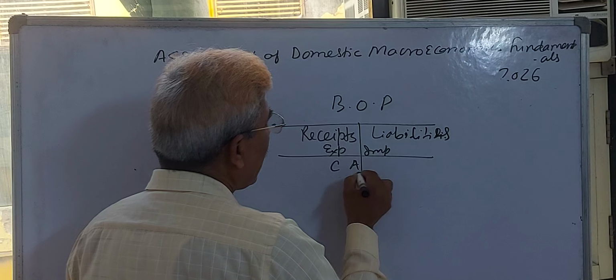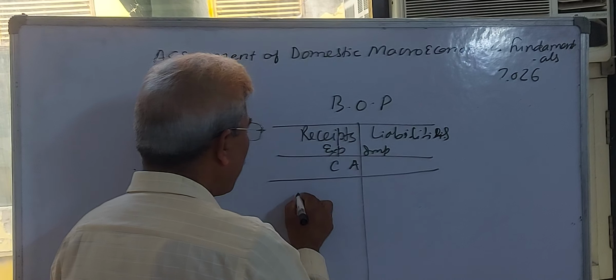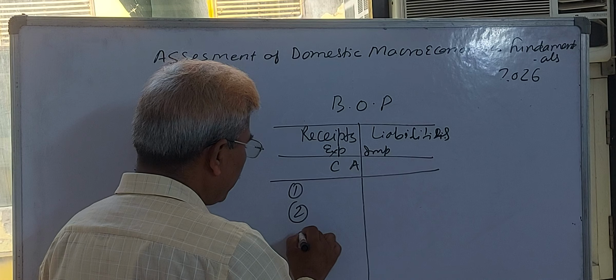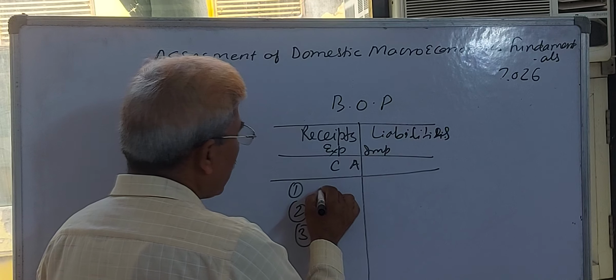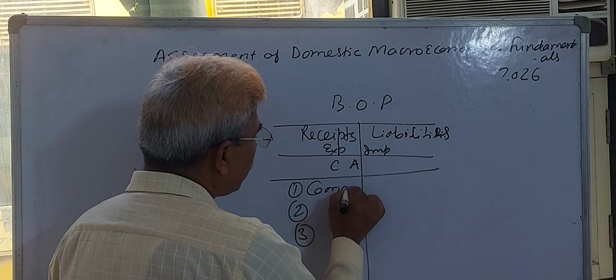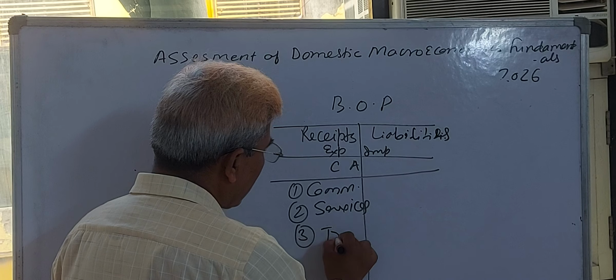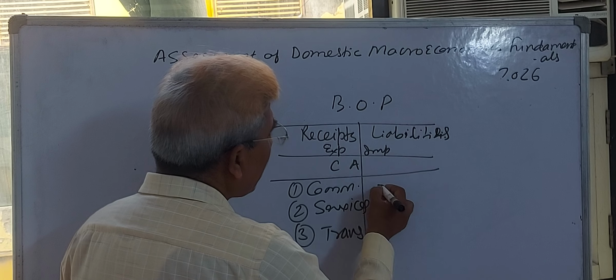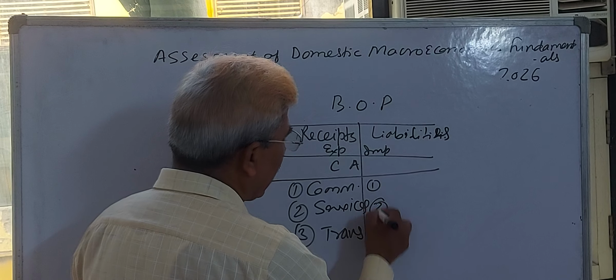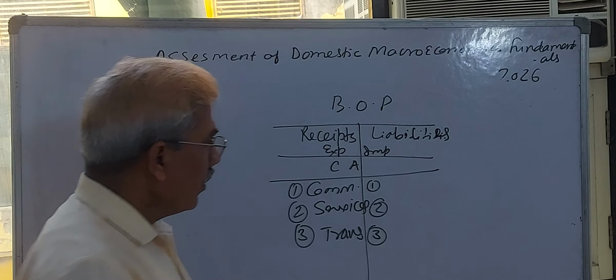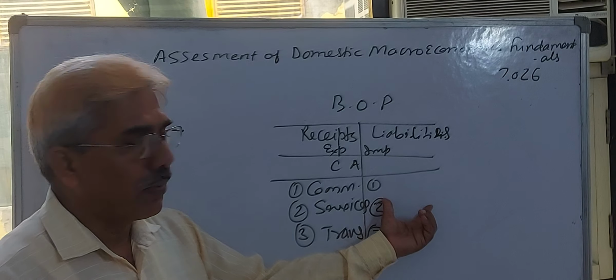In our current account there are three items of export and import: commodities or goods, services, and transfer payments. Same things are there, 1, 2 and 3. This is your export, this is your import.